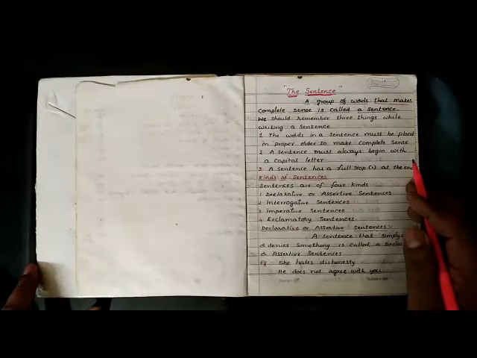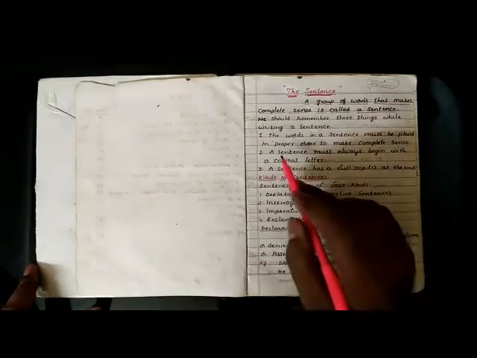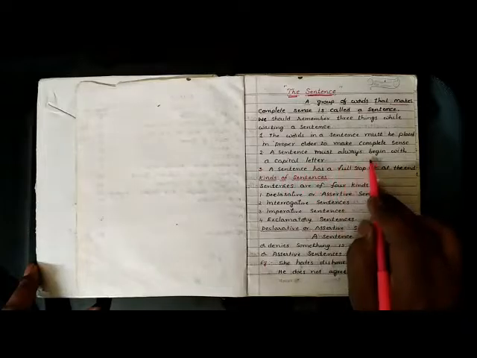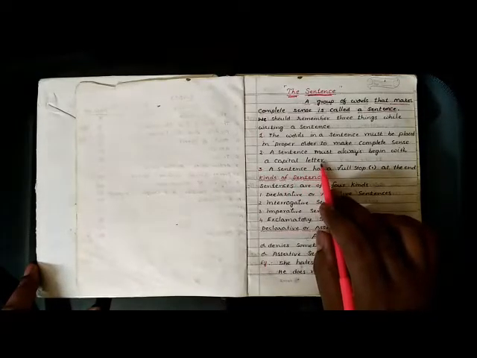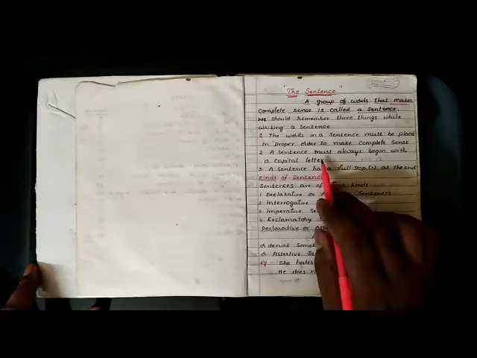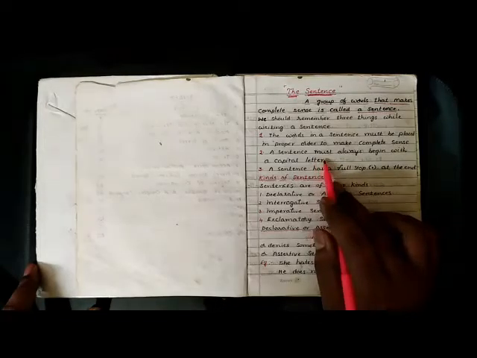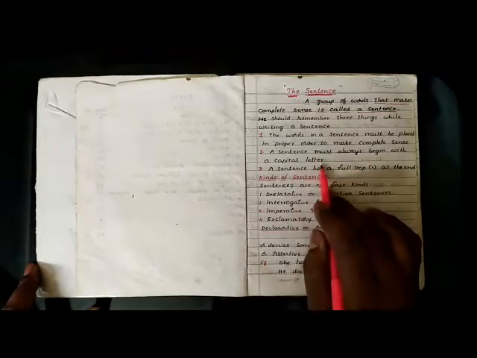So what is the proper order for a sentence? Subject, verb, object. Here a sentence must always begin with a capital letter. So the beginning of the sentence should be in capital. That is the reason a sentence must always begin with a capital letter.